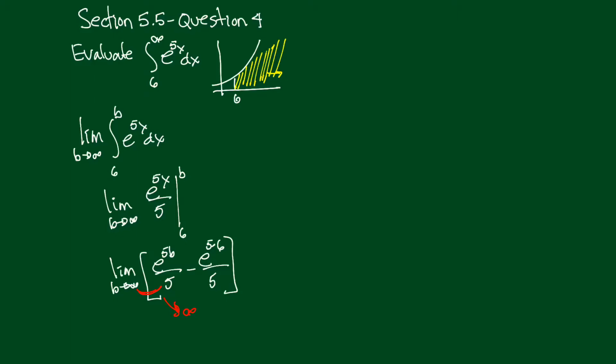Now, it doesn't really matter anymore what this does. That's just, right, e to the 30th divided by 5. It's just some number. We don't know what it is, just some number. But this thing is getting bigger and bigger, and you keep subtracting some number. The whole thing is still getting bigger and bigger. So this whole thing is going toward infinity. We're going to say does not exist.